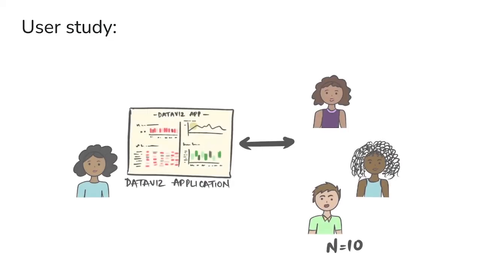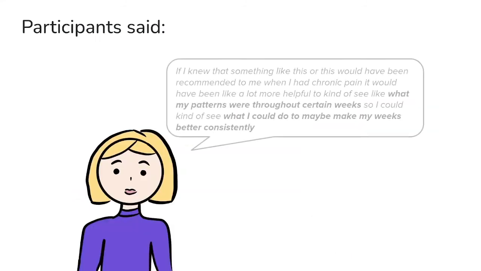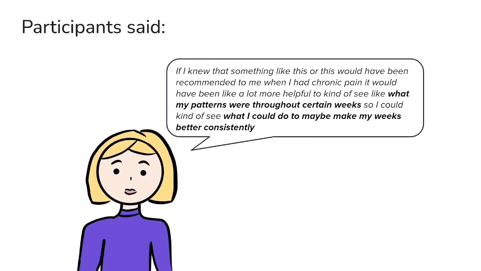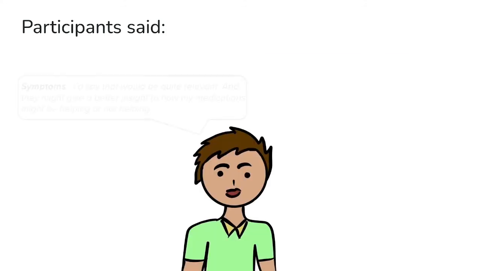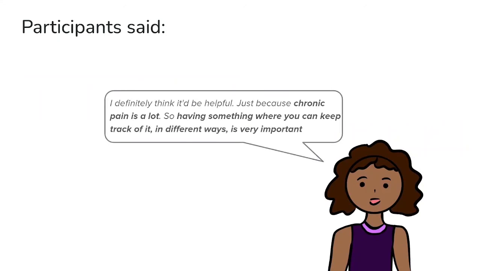We ran an initial design feedback study with 10 participants, all teenagers with chronic pain experience. Participants felt they would have liked to see patterns across weeks to reflect on how they could make their weeks better. They would also have liked to track symptoms and sleep the most, and that in general, having a place where you could track different things would be helpful.